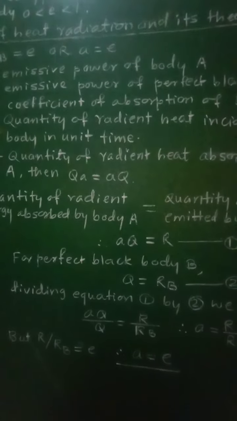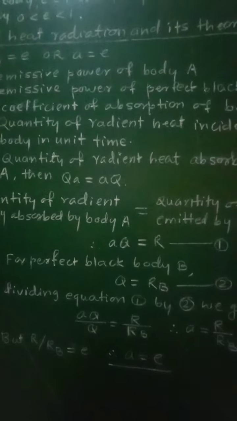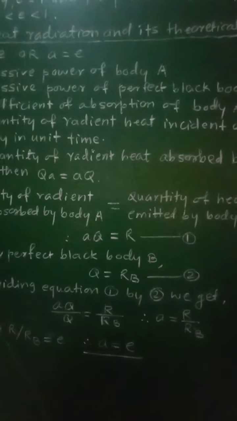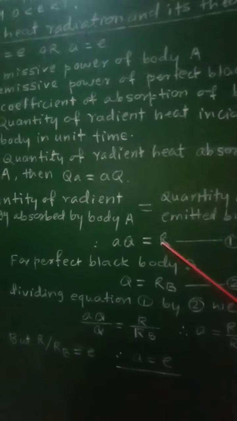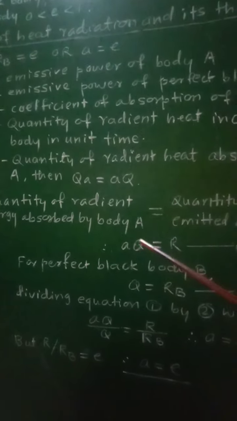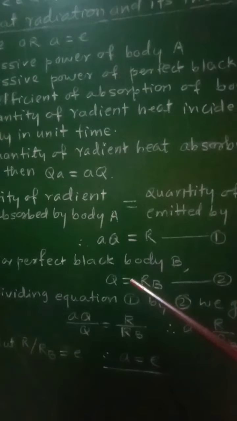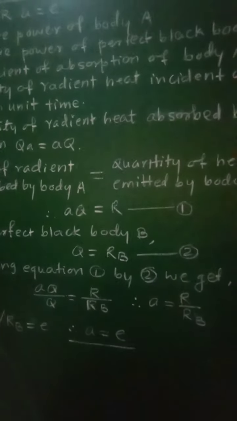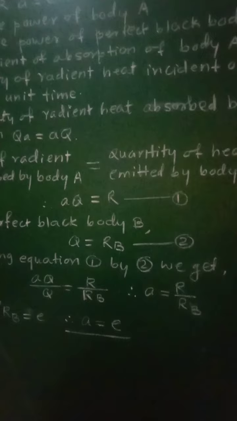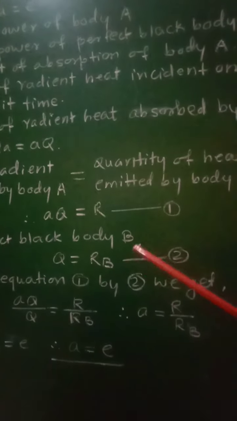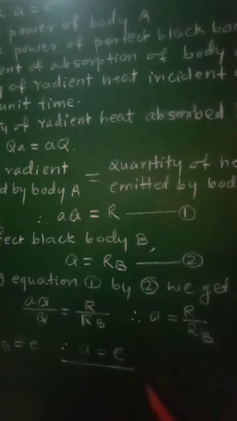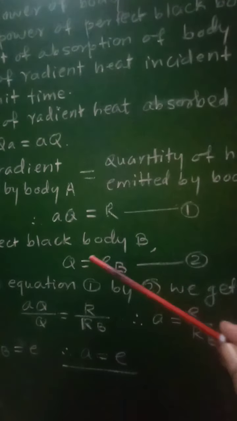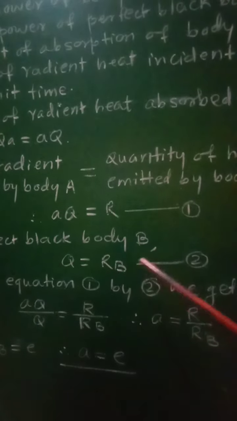The energy absorbed by body B is equal to the energy emitted by it. As it is a perfect black body, the whole amount of energy Q is absorbed, and that equals its emissive power. Therefore Q equals RB, equation number 2.